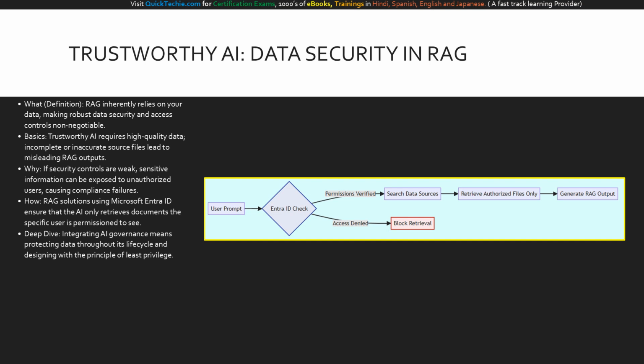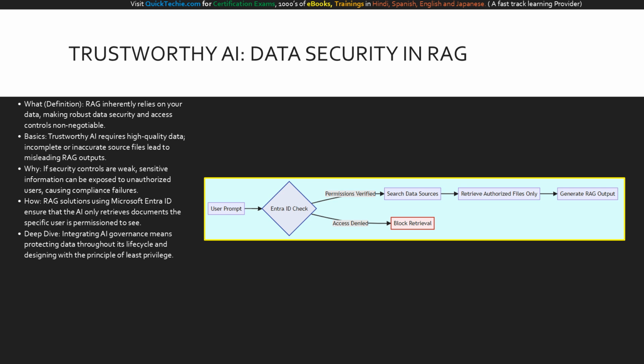RAG is only as good as the data it retrieves. Slide 6 addresses the absolute necessity of data security in RAG systems. What does this mean? Because RAG surfaces your internal files, robust access controls are absolutely non-negotiable. The basics of trustworthy AI state that if your source data is incomplete or biased, the RAG output will be misleading.